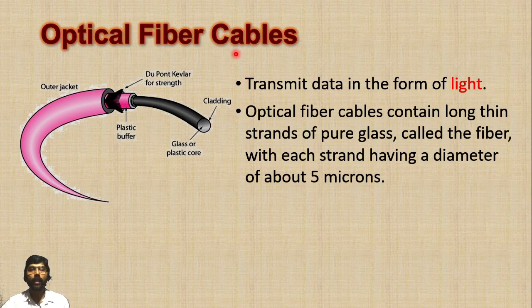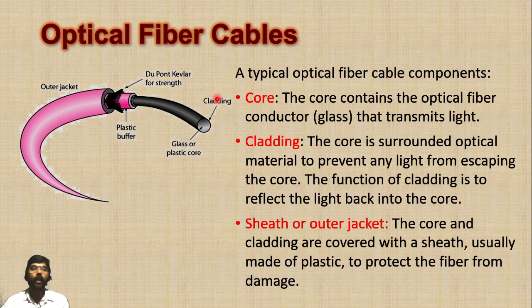Strand means a very thin hair-like cable. A bunch of strands of these cables are used for transmitting data in the form of light. Here each strand has a diameter of about 5 microns, nearer to your hair diameter. Optical fiber is actually made up of 3 components.